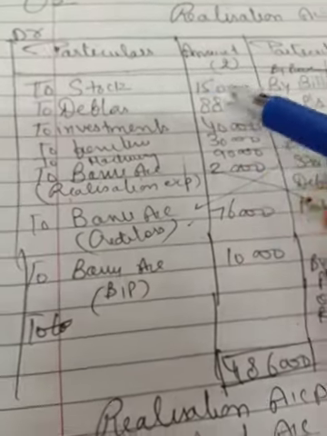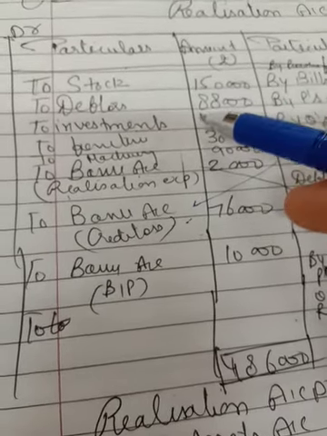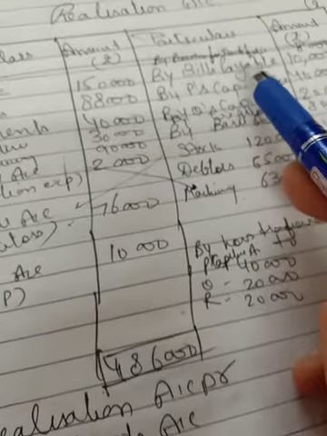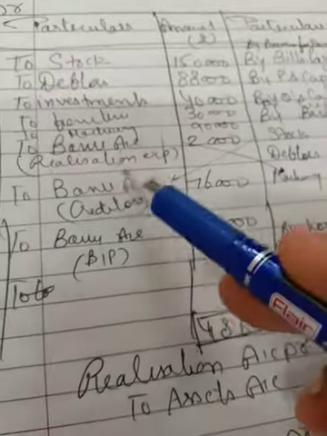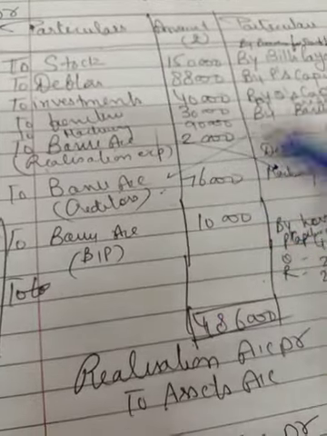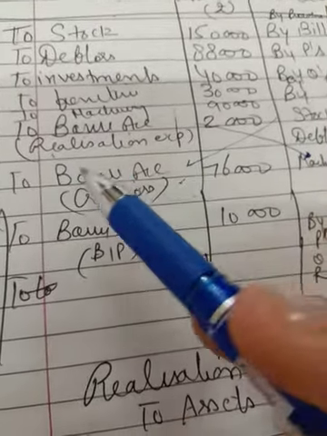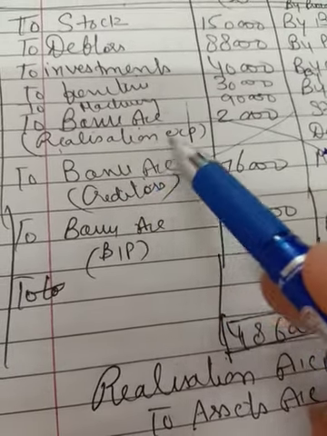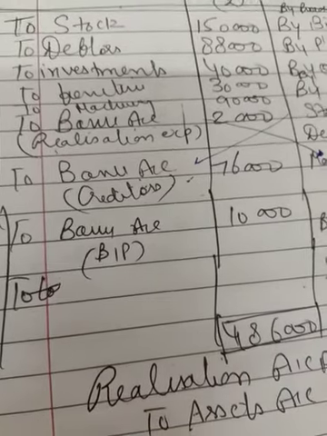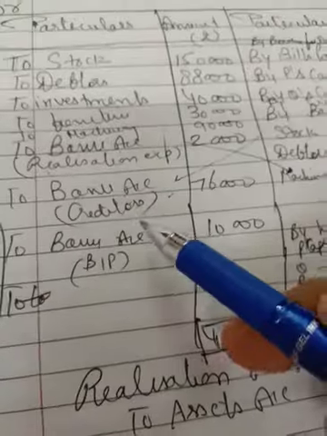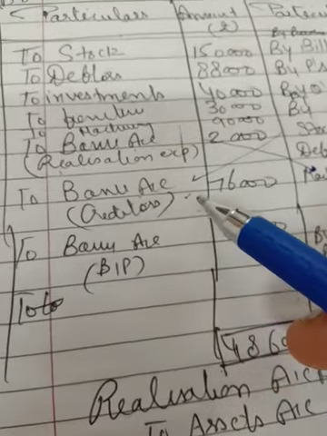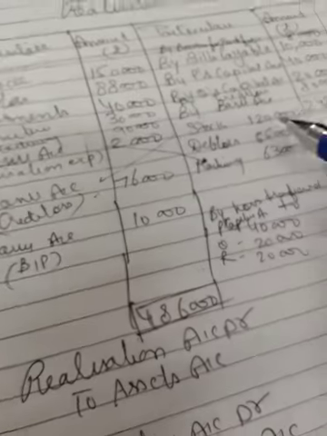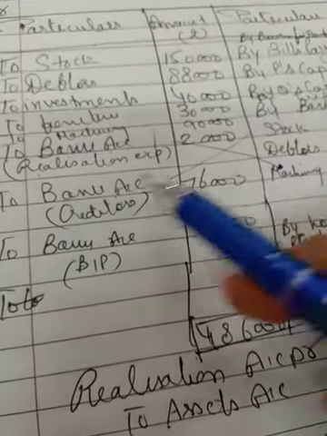Again I'm saying, assets are to be transferred to realization account debit side, and the amount realized by selling it off or by any other way is to be shown on the credit side. Liability is to be transferred to the credit side, and the payment made for the liability will be shown on the debit side. That will be crisscross. There is an expense, realization expenses to bank account, realization expenses 2,000, that is to be paid. And if nothing has been given for the payment of the liabilities, even then we have to pay off the liability. So that has been given in the question. The creditors were paid off at 5% discount. So 80,000 creditors are there, and then that payment over there to bank account for creditors.